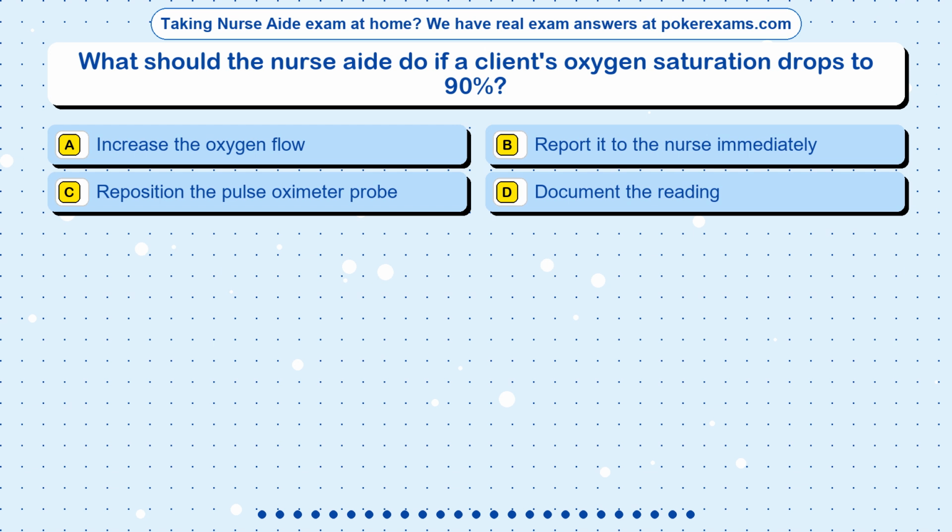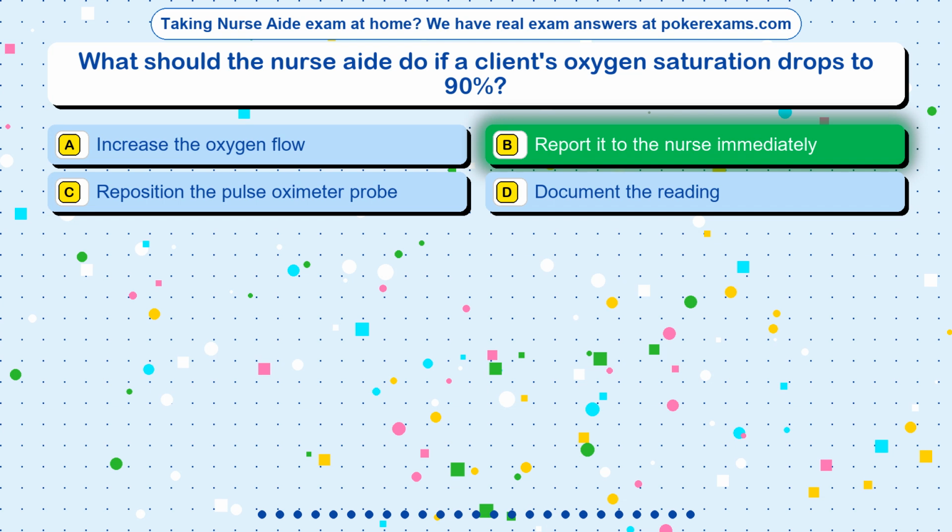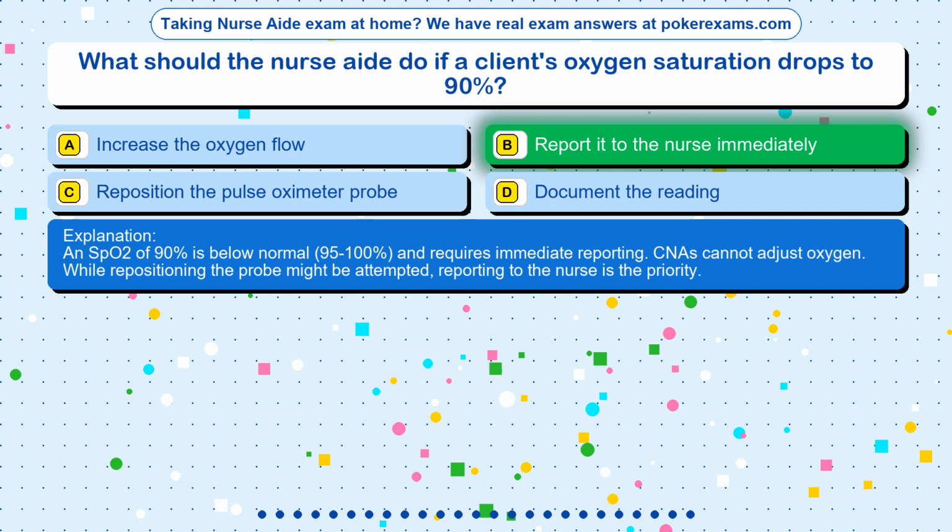Question 11. What should the nurse aide do if a client's oxygen saturation drops to 90%? Option A, increase the oxygen flow. Option B, report it to the nurse immediately. Option C, reposition the pulse oximeter probe. Option D, document the reading. The correct answer is option B, report it to the nurse immediately. An SpO2 of 90% is below normal, 95 to 100%, and requires immediate reporting. CNAs cannot adjust oxygen. While repositioning the probe might be attempted, reporting to the nurse is the priority.